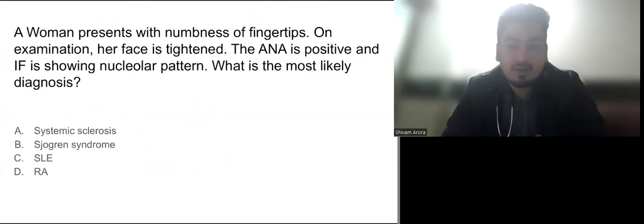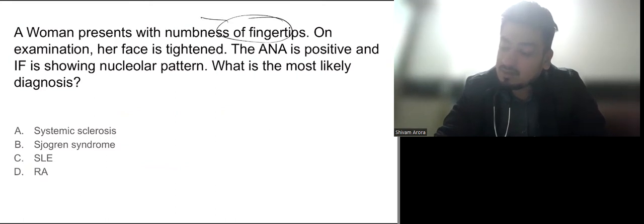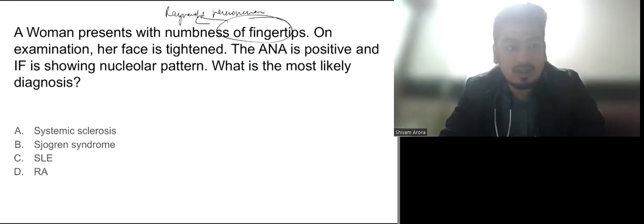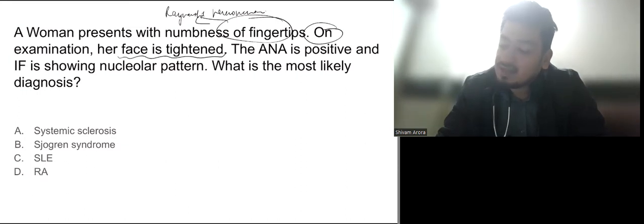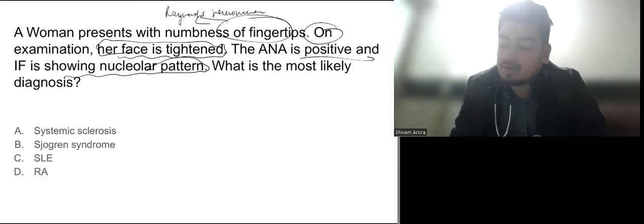Let us come to the next question. A woman presents with numbness of fingertips. On examination, her face is tightened. ANA is positive and immunofluorescence is showing nuclear pattern. What is the most likely diagnosis? The patient is having numbness of fingertips, so it means the patient is having Raynaud's phenomenon. On examination, face is tightened. And ANA is positive and IF is showing nuclear pattern. So all these are pointing towards systemic sclerosis. Skin involvement plus Raynaud's phenomenon.